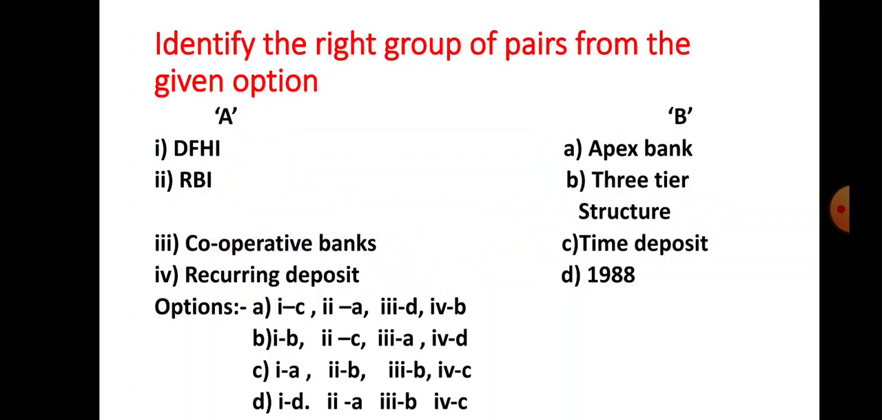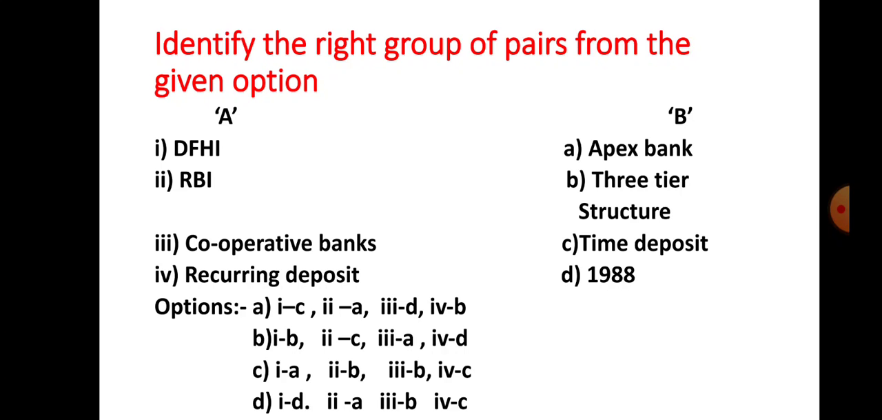Now the next objective type question is to identify the right group of pairs from the given options. Two columns are given, column A and column B. In column A they gave number 1 DFHI, number 2 RBI, number 3 cooperative banks, and number 4 recurring deposit. And in B they gave A Apex Bank, B 3-tier structure, C time deposit, and D 1988. In the options, only one option indicates the right group of pairs, and that you have to find out.